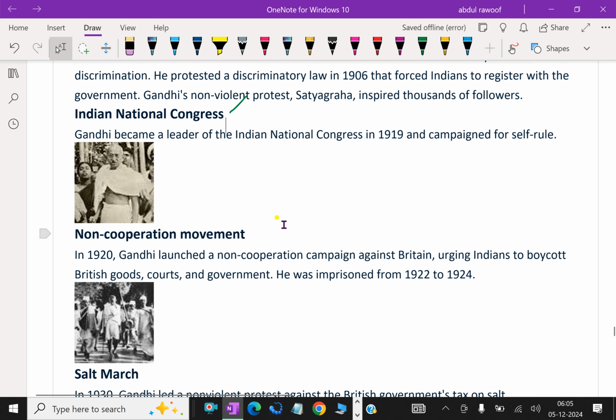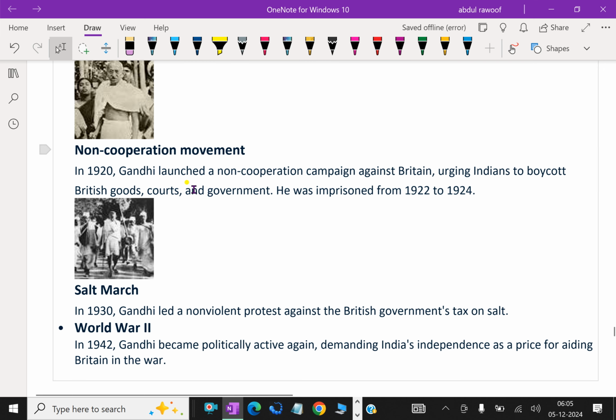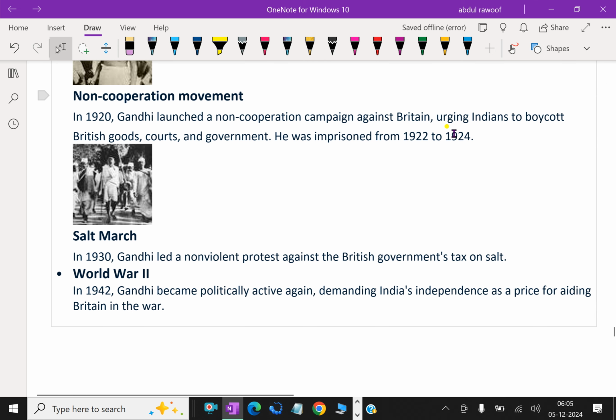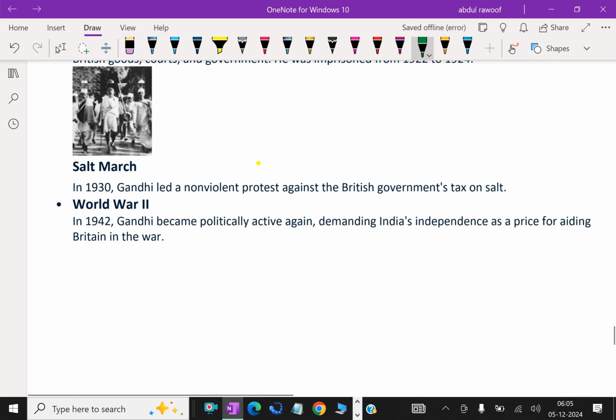Indian National Congress. Gandhi became a leader of the Indian National Congress in 1919 and campaigned for self-rule. Non-cooperation movement. In 1920, Gandhi launched a non-cooperation campaign against Britain, urging Indians to boycott British goods, courts, and government. He was imprisoned from 1922 to 1924.